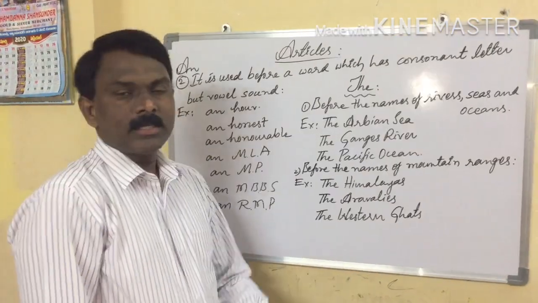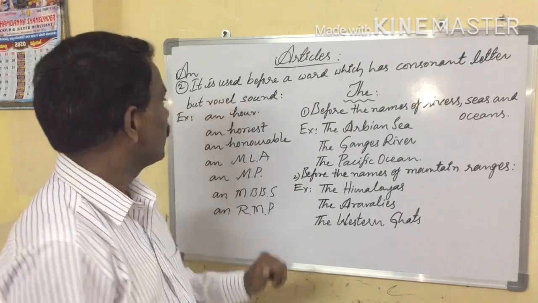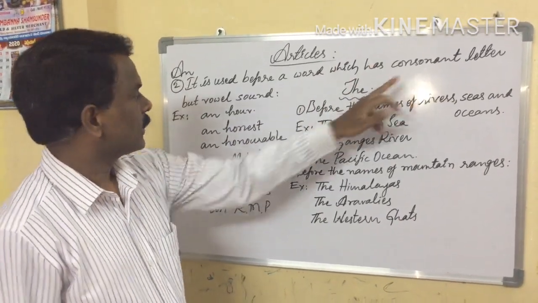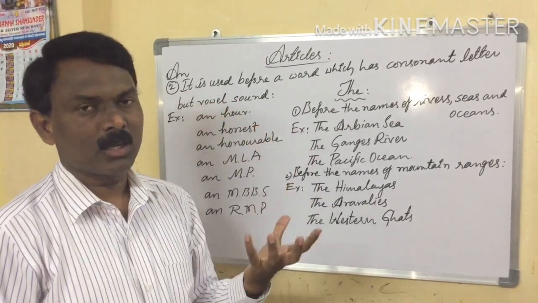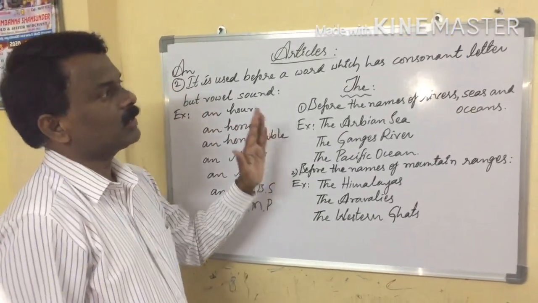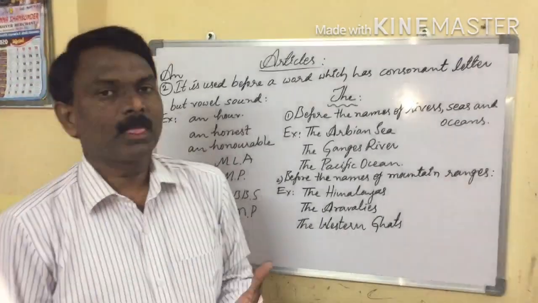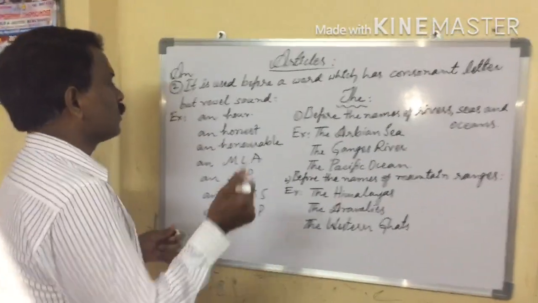Okay, let us see the second rule about "an". It is used before a word which has a consonant letter but a vowel sound. Of course, singular and common noun. But here the word starts with a consonant letter, but while pronouncing, it produces a vowel sound.